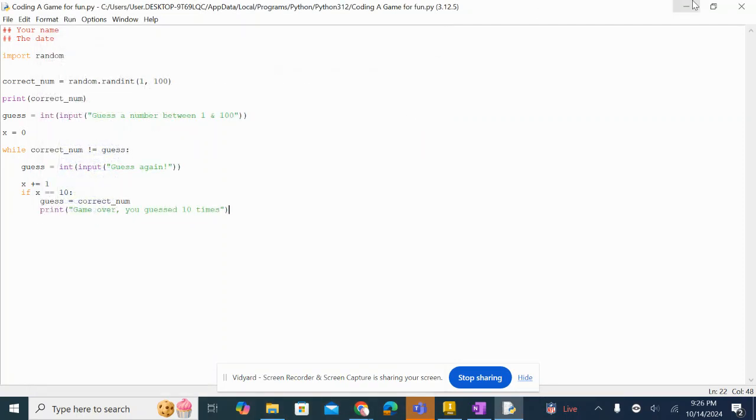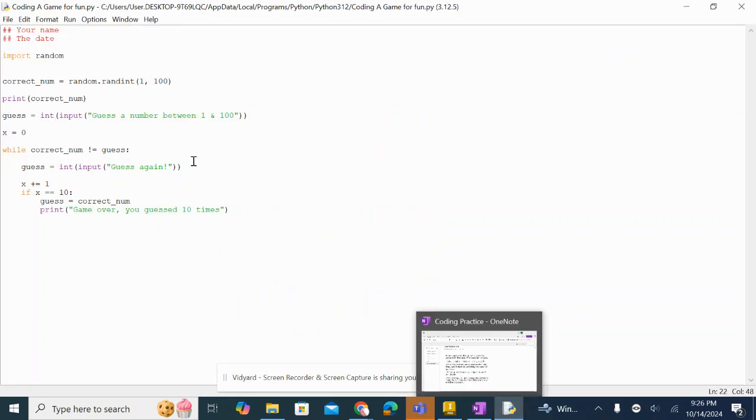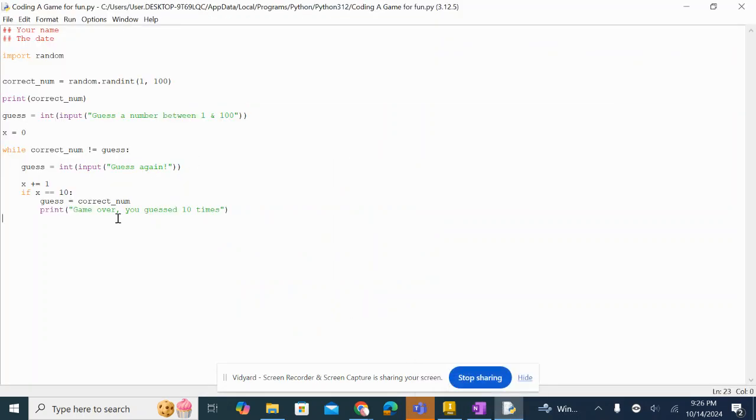Now, the next part of our prompt says, if their guess is wrong, output higher or lower. Okay. We can use an if statement.